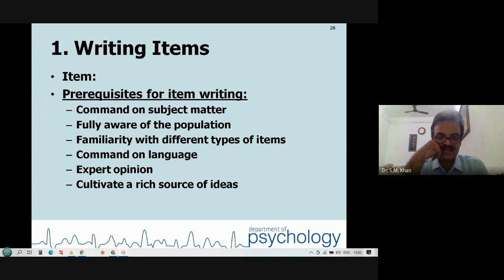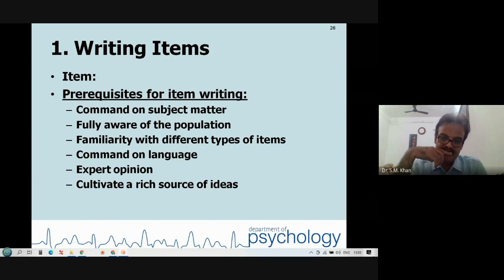Command on subject matter, friends. If you are developing the test for motivation, you need to understand what is meant by motivation. जैसे मैंने आपको slide में दिखाया था. What are the sub-constructs of motivation? If you go to Maslow's needs satisfaction theory about motivation, he suggested there are 5 sub-constructs of motivation. If physiological need is satisfied, the person will be motivated.